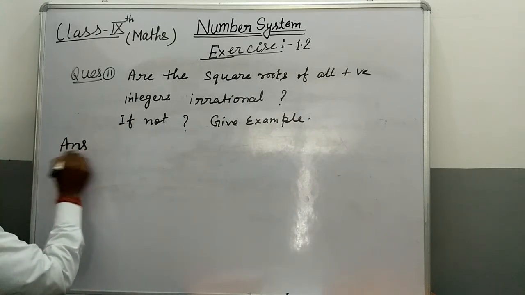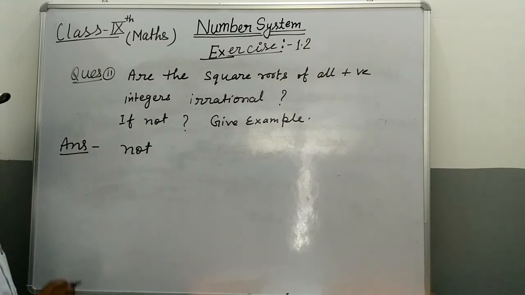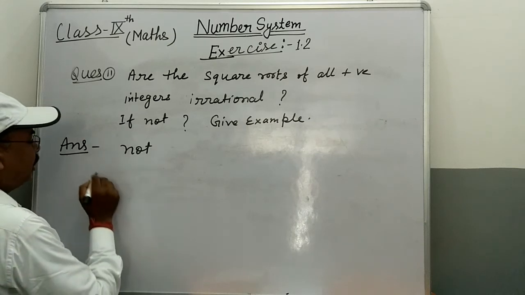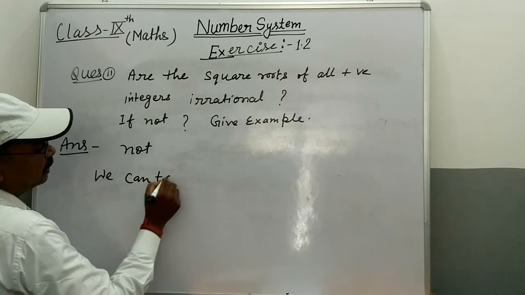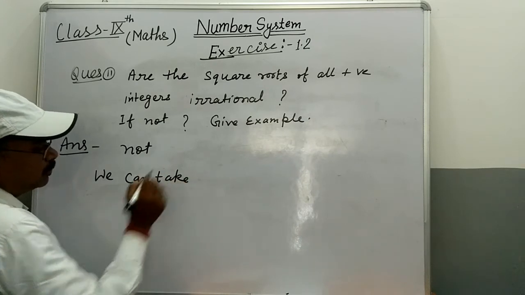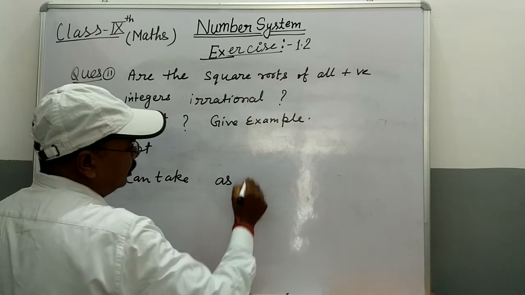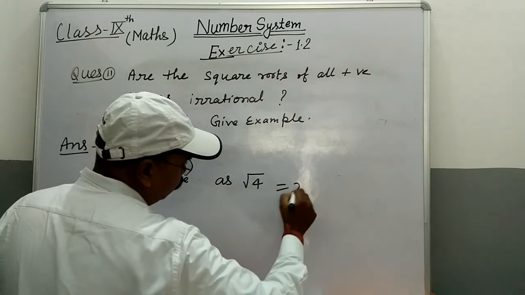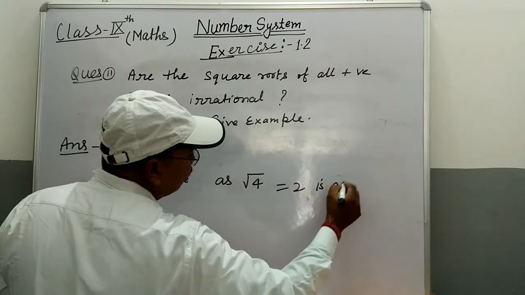Answer, not an irrational number. Example, we can take under root 4, that is equal to 2, which is a rational number.